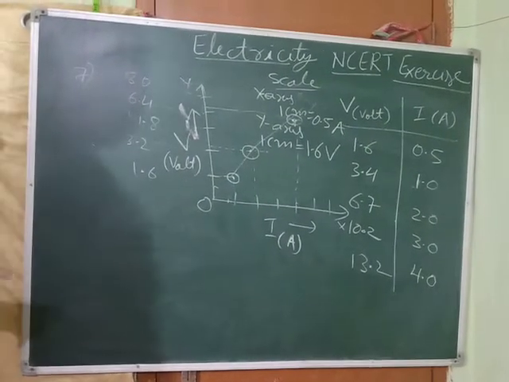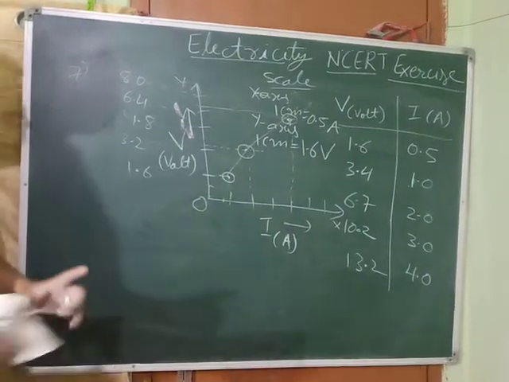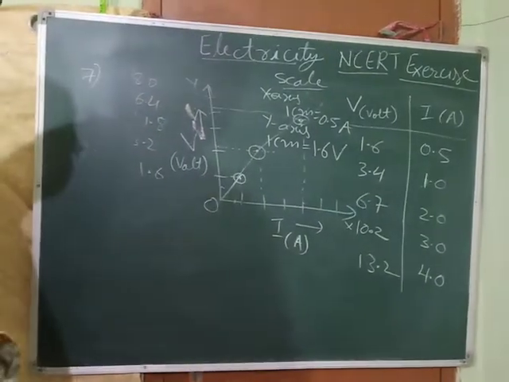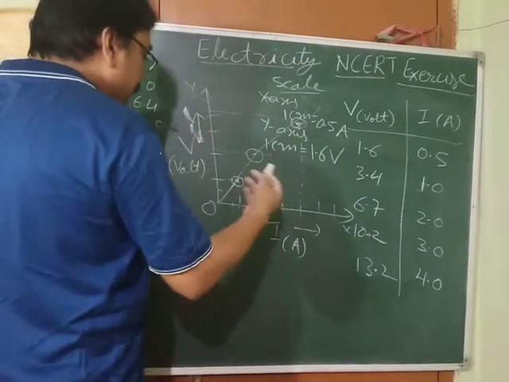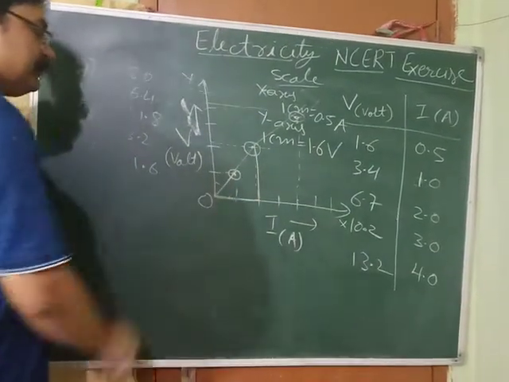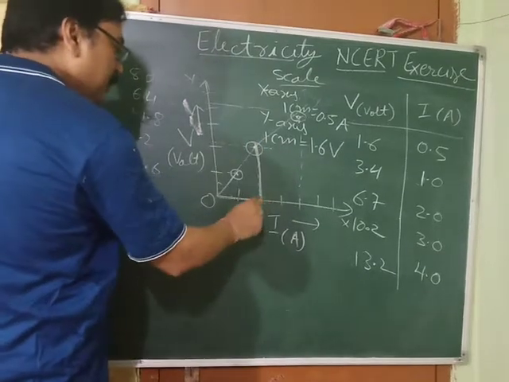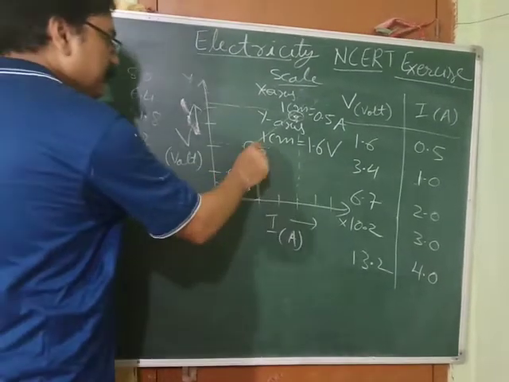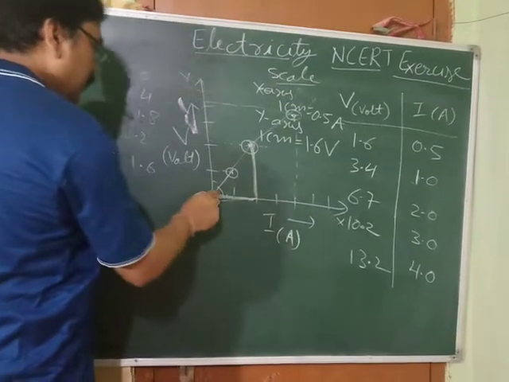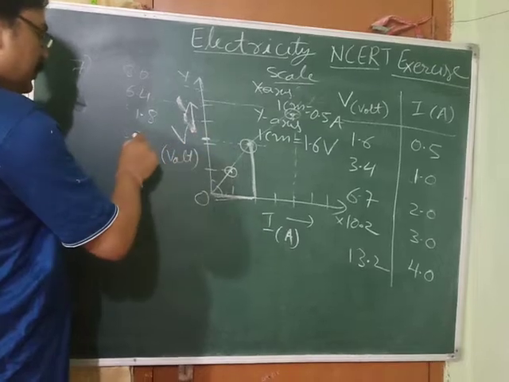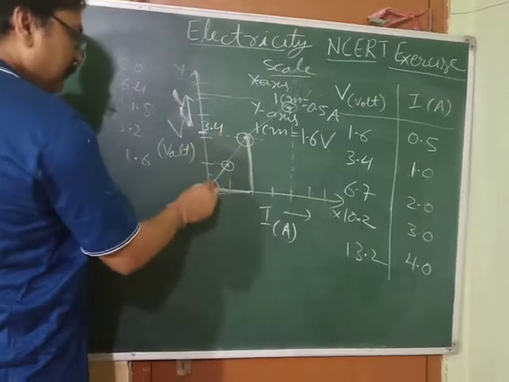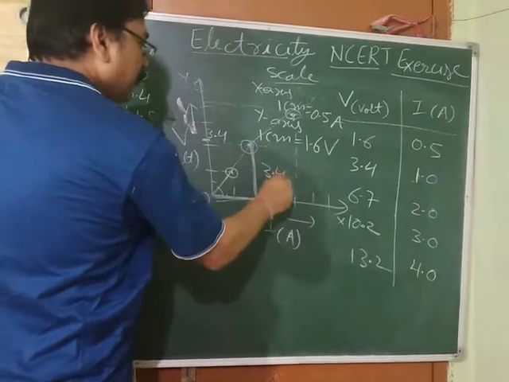Now the question comes, how to find the resistance in this question. In order to find the resistance, you have to draw a triangle. In this triangle, you have to find the slope. Slope is equal to resistance, so slope or tan theta you can say. Delta V is 3.4 minus 0, that is 3.4 volts.